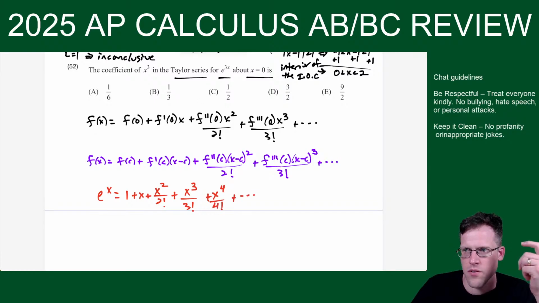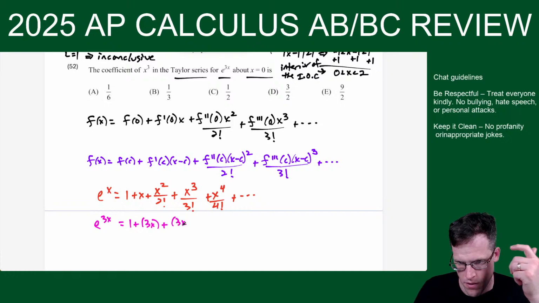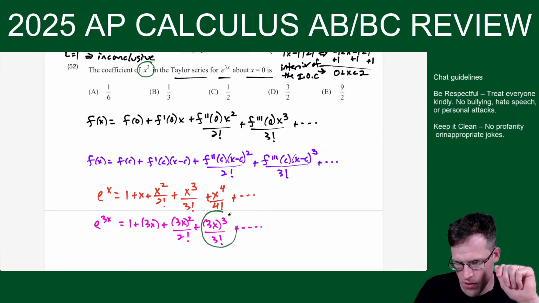All right, so then when they're talking about e to the 3x, it's just algebra skills. You're just like, all right, 1 plus 3x plus (3x) squared over 2 factorial plus (3x) to the third over 3 factorial plus dot, dot, dot. So what is the coefficient of the x to the third term? I'm targeting this piece here and just this.